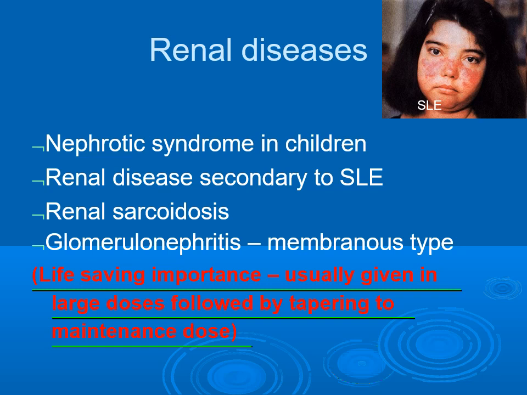In case of renal diseases like nephrotic syndrome, renal disease secondary to SLE, renal sarcoidosis, and glomerulonephritis, steroids are first line treatment for treating nephrotic syndrome. Initial daily dose of prednisolone 1 to 2 mg per kilogram for 6 weeks followed by gradual tapering of the dose over 6 to 8 weeks.